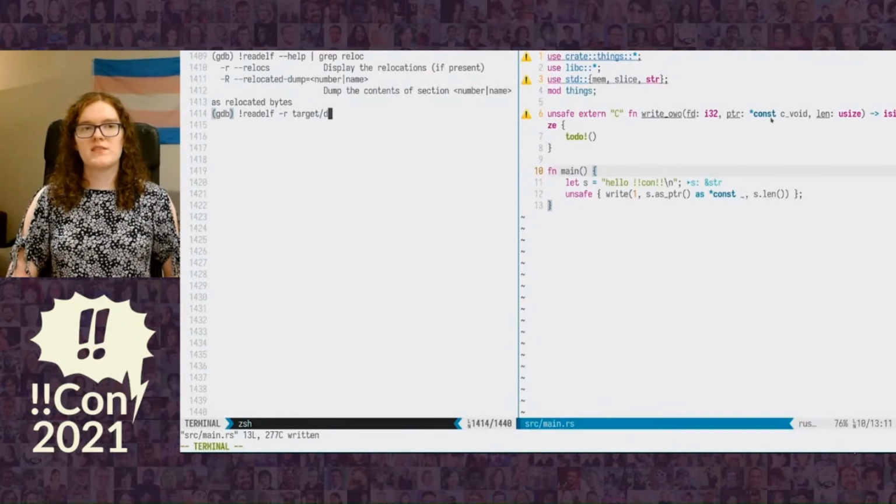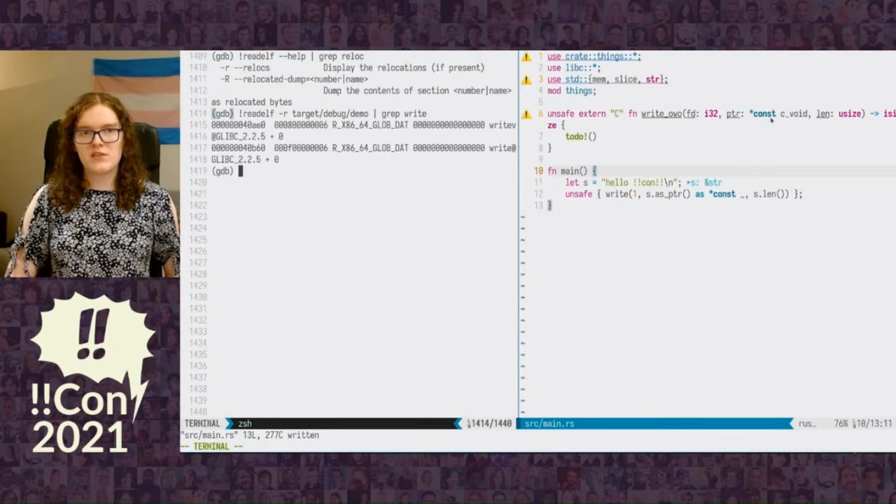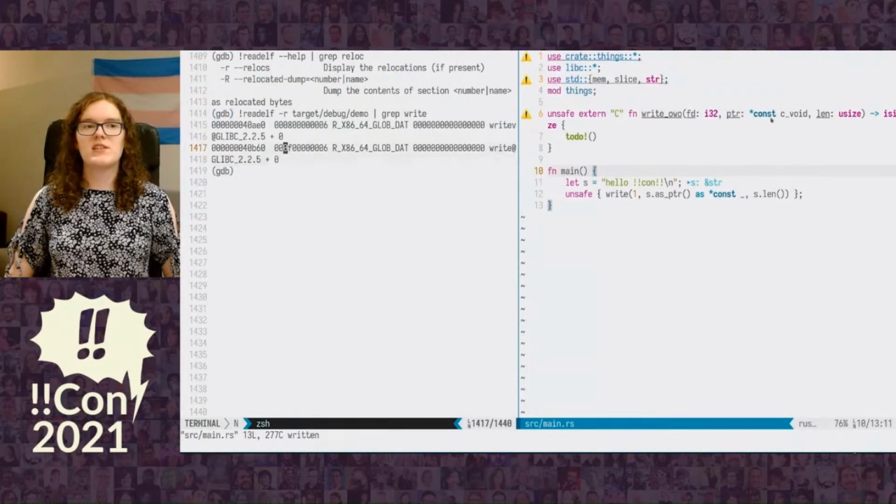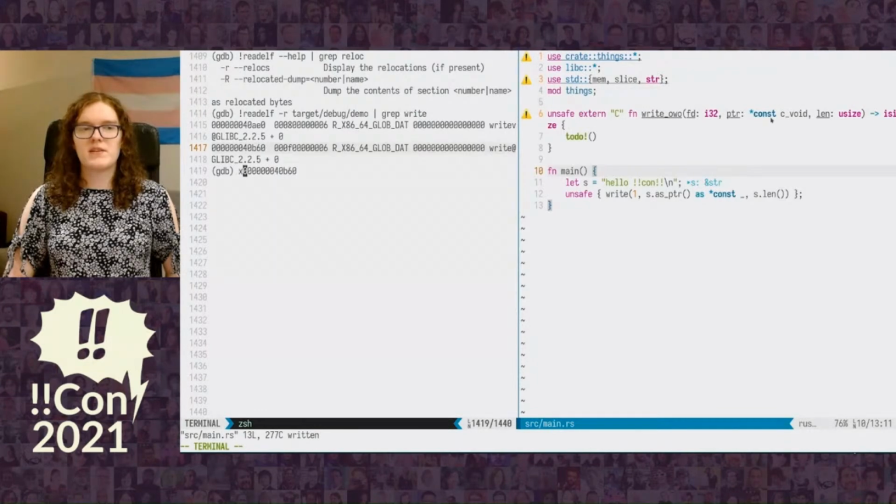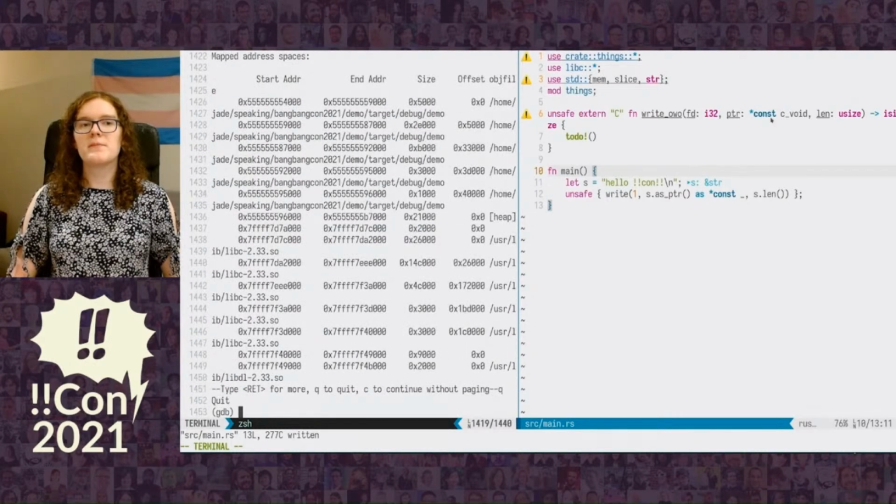Okay, so let's try looking at that. We're going to go look at the relocations of our executable and search for the write function in glibc. We find that it is indeed there and it is at some offset. We don't necessarily know what this offset is for yet, but let's guess that it's probably from the start of our program. We can find the start of our program by running info proc mappings in GDB. What this will do is find all the regions of memory that our program owns, and we see that this top one is at offset 0 of our executable.